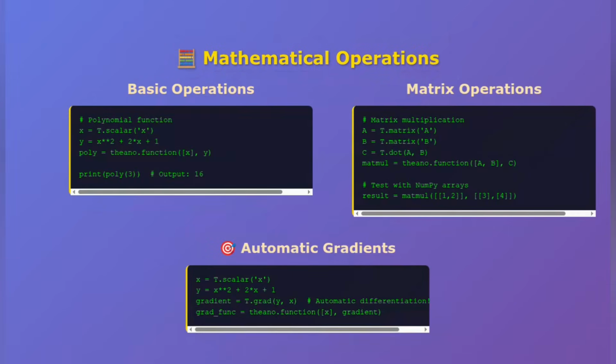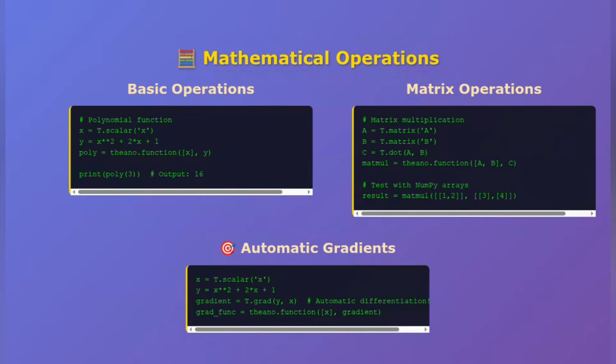All right, this is where the magic happens. Let's see Theano in action with some practical examples. Let's start simple. Here, we're creating a function that computes x squared plus 2x plus 1. Notice how we define the symbolic variable, create the expression, compile the function, and then use it. When we test it with x equals 3, we get 16, exactly what we'd expect.